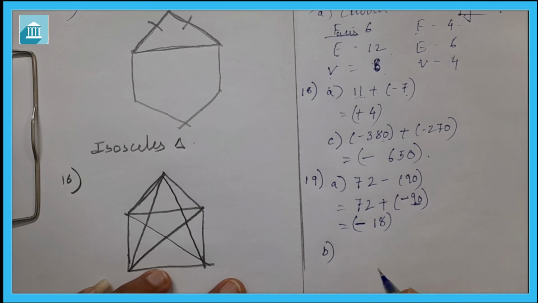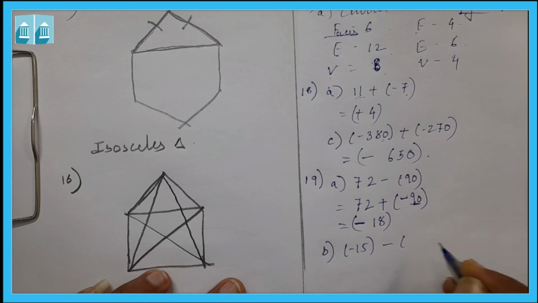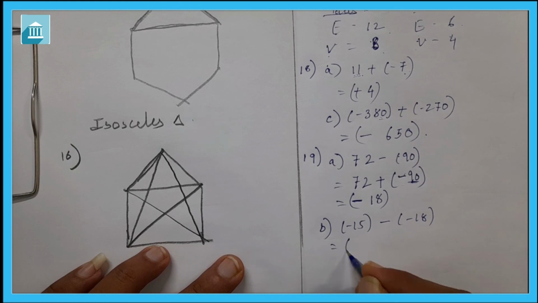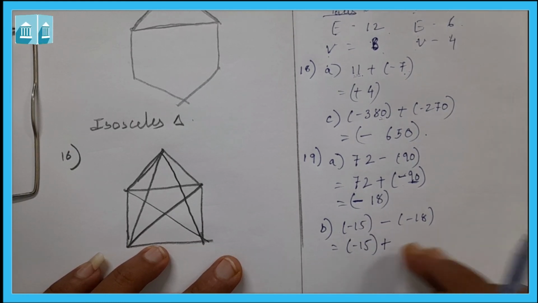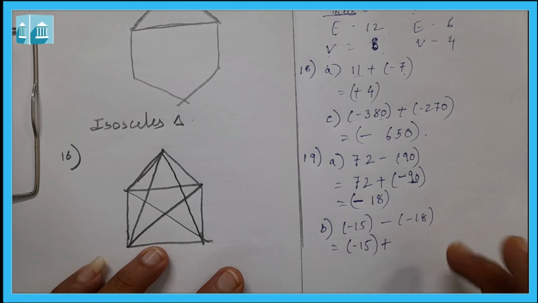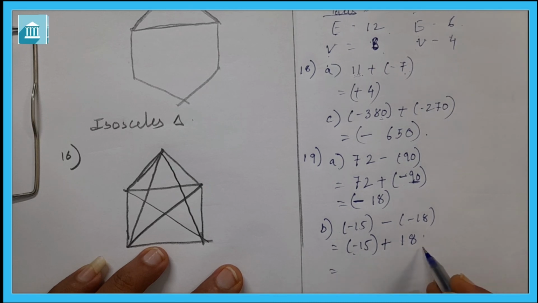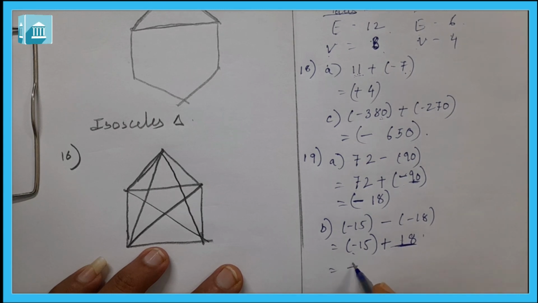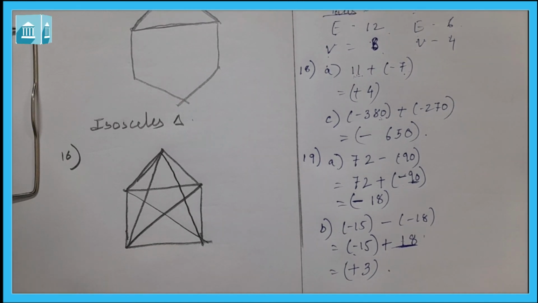Let us do the B1 also. Minus 15 minus 18. So it will be minus 15, in place of minus we are writing plus. So minus 18, the additive inverse of minus 18 will be plus 18. Again here one is negative, one is positive. So the result will be of the sign with the greater number. This 18 is there, so result will be positive. 18 minus 15 is 3. So the answer is positive 3.